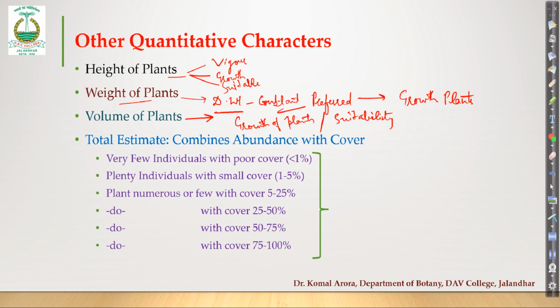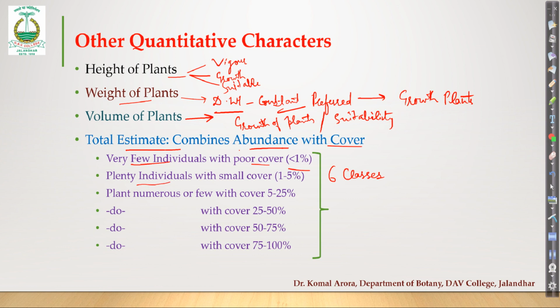Then the last in this category is total estimate. Total estimate means we are now considering two quantitative parameters at a time, that is abundance and cover. On that basis, a total of 6 classes have been assigned for total estimate. First, in a community, if you have very few individuals with very poor cover, it means more of the land is barren. You can easily observe, for example, desert areas. So cover is less than 1%. That is the first class.